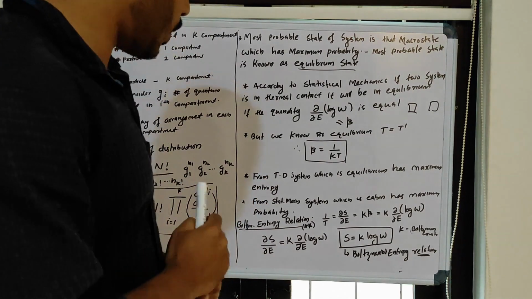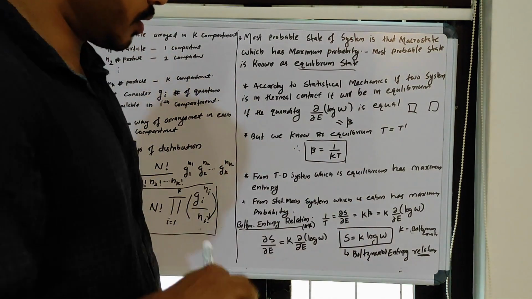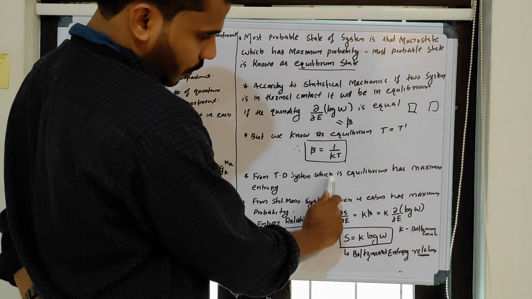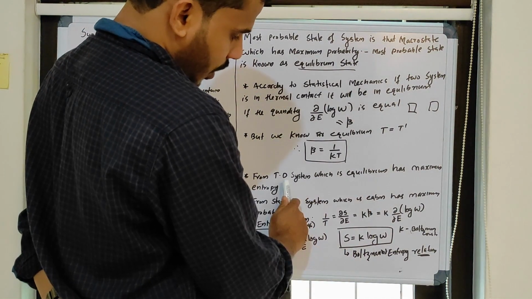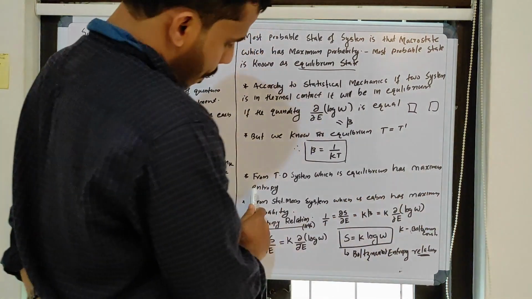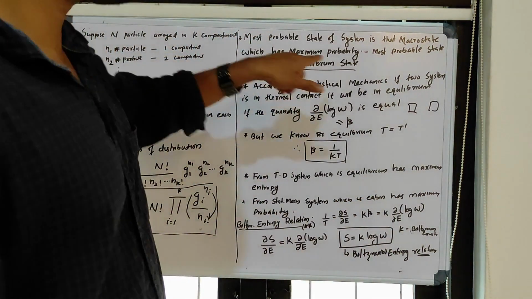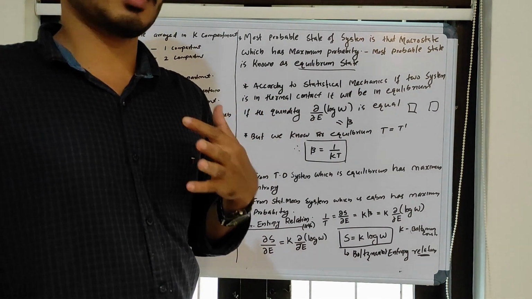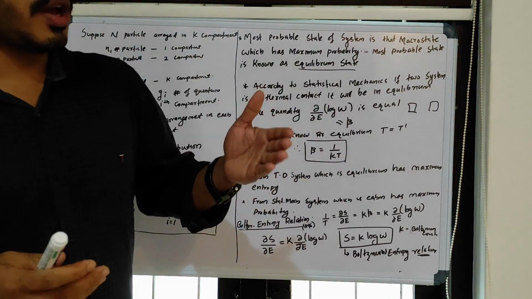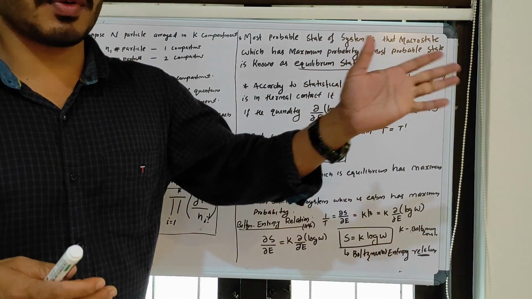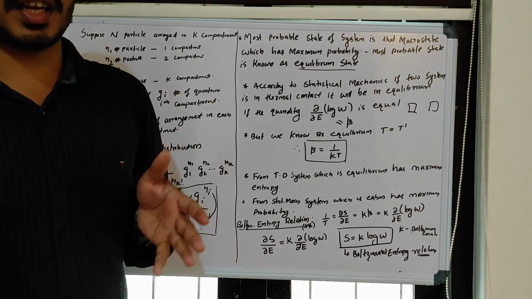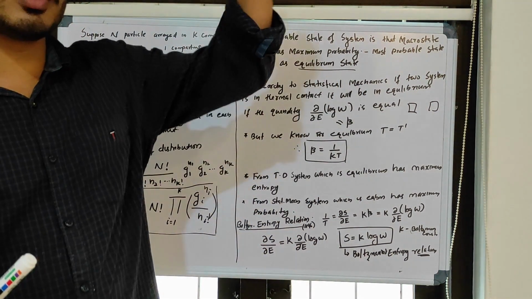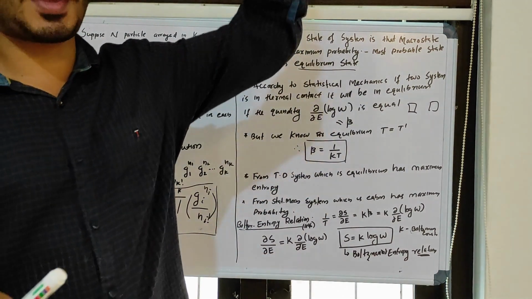If you want to study this one, you can understand it very easily from this point. I can explain it from a thermodynamic system which is in equilibrium. A thermodynamic system which is in equilibrium has a maximum entropy. In thermodynamics we know the principle of increase of entropy: if a system is going through an irreversible process, entropy is always increasing. Entropy is never going to decrease. So when the system has reached equilibrium, its state has maximum entropy.